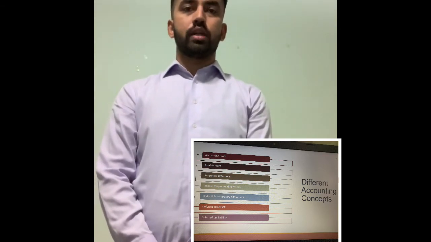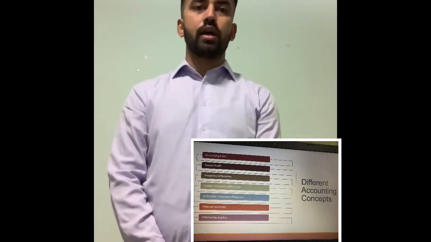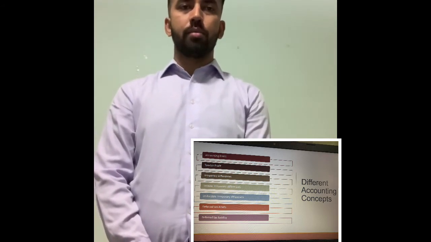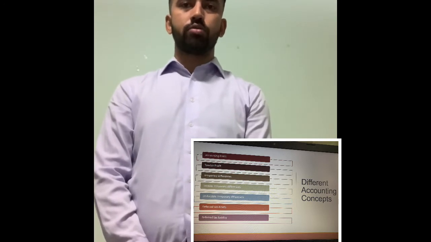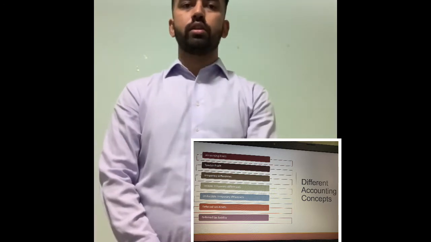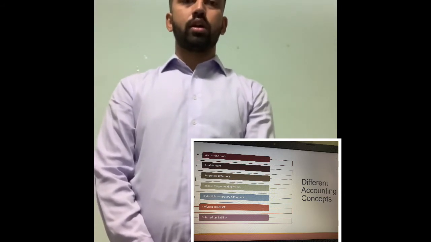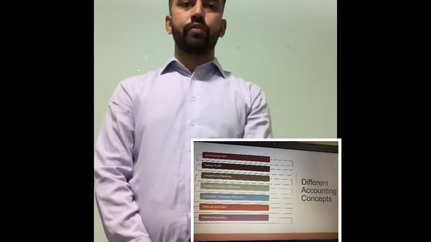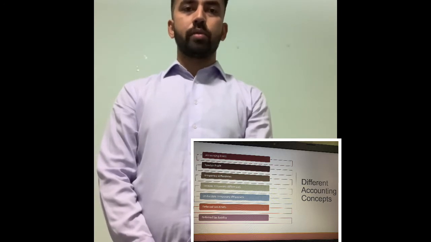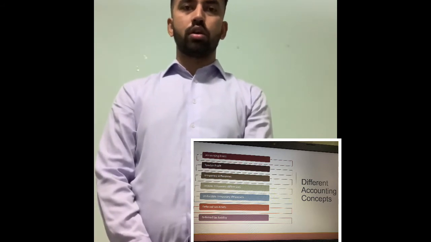So let's move to another topic, taxable temporary difference. Taxable temporary differences are differences between the tax basis and carrying amount of assets and liabilities that result in taxable amounts in future periods while determining taxable income as balance sheet items are settled. So let's move to another topic, deductible temporary difference. Deductible temporary differences are differences that result in deductible amounts in future periods while determining taxable income as balance sheet items are settled or recovered.